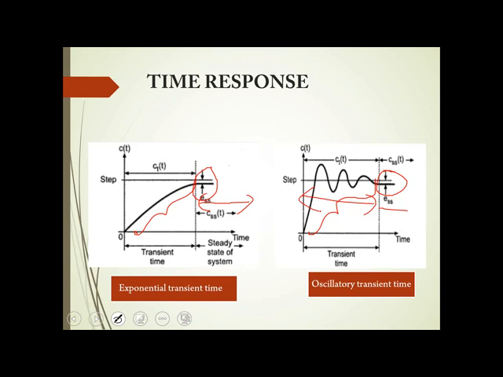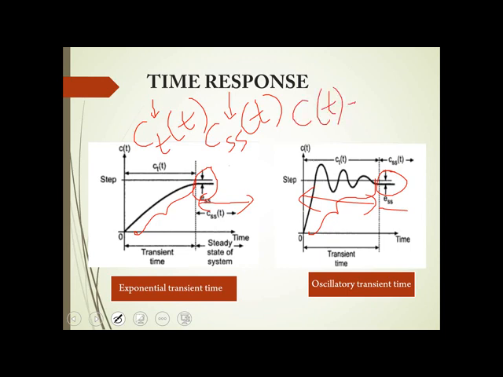The transient state is denoted by Ct of t, a function of time, whereas steady state is Css of t. So your total time response C of t will be equal to Ct of t plus Css of t.